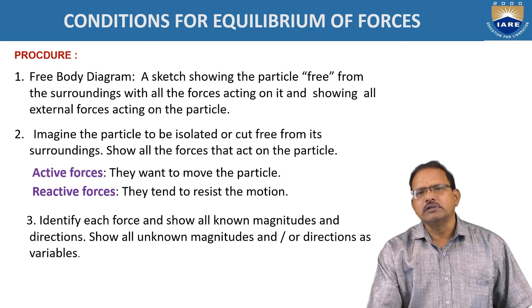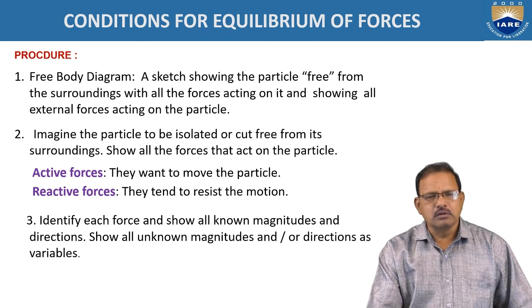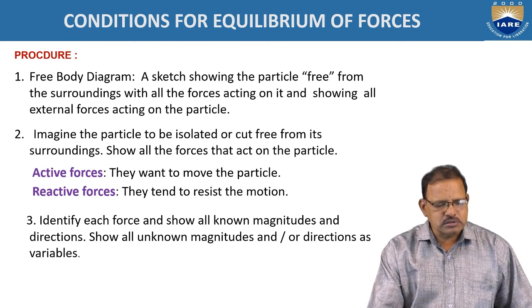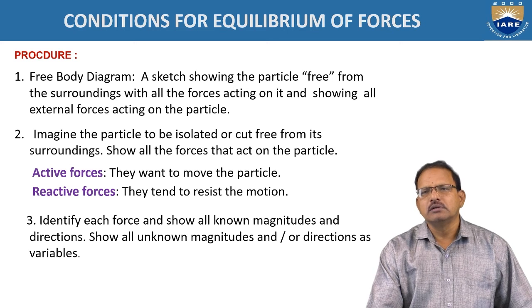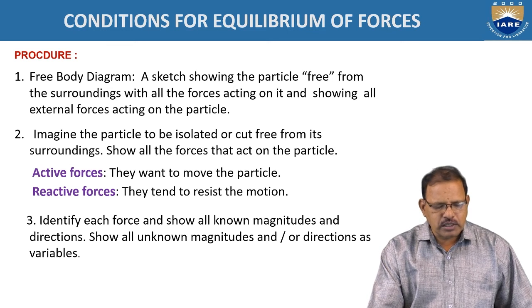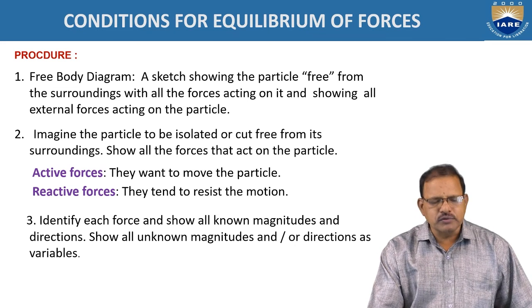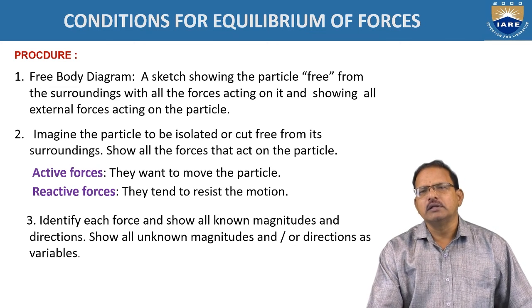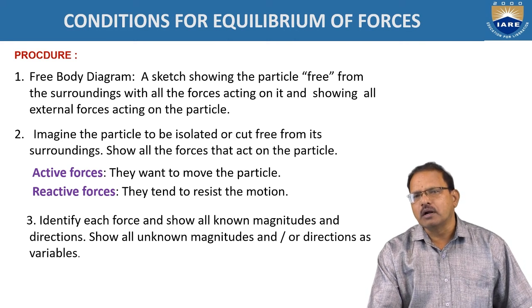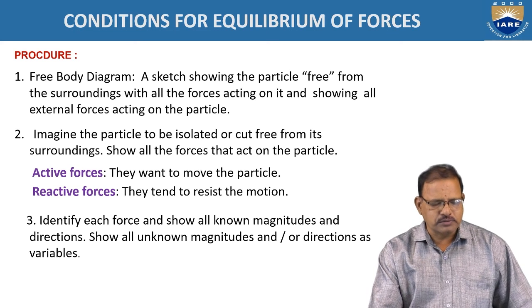But the forces are classified into two types: the first are active forces, and the second are reactive forces. The active forces acting on the body always tend to move the particle. The reactive forces are generally offered by the surfaces, and they resist the motion of the body or prevent the motion of the body in that particular direction.